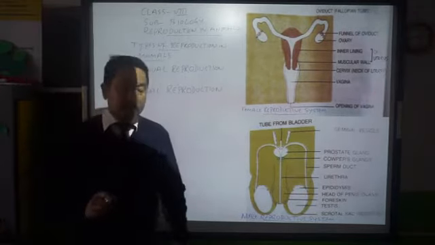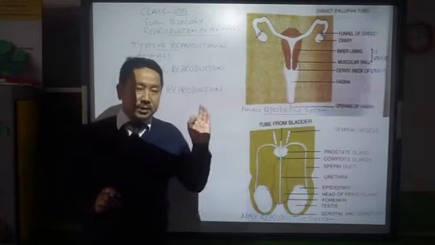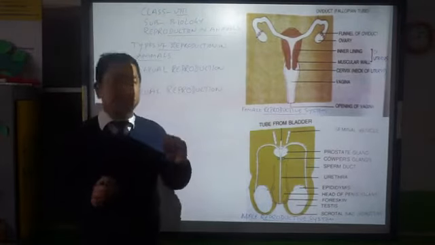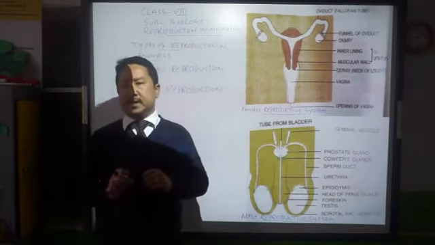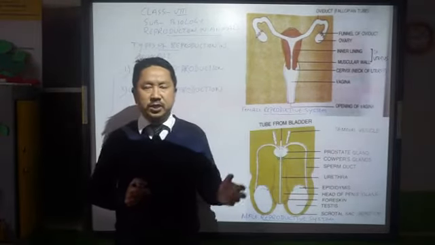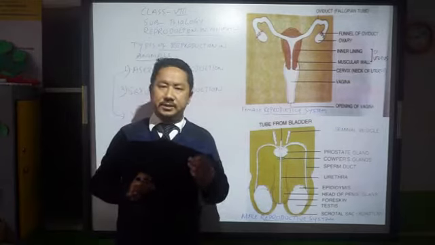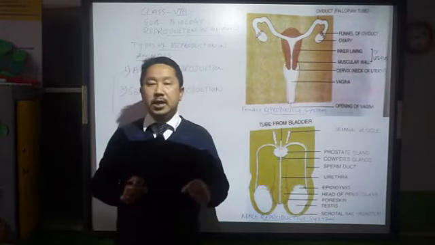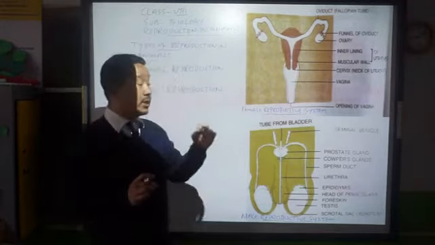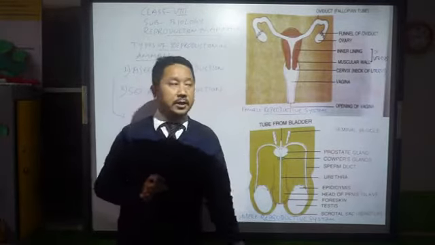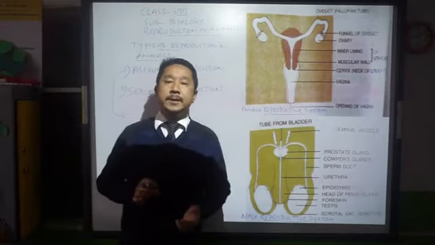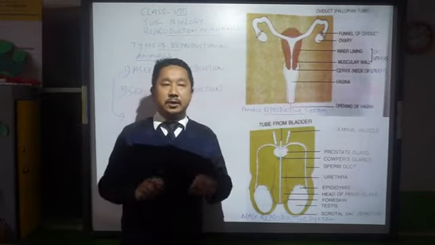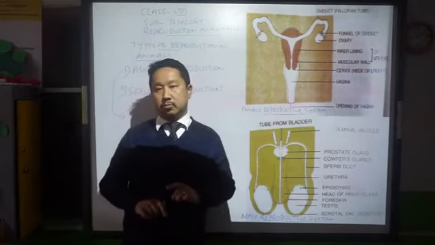Okay? Asexual reproduction. As you know, this asexual reproduction usually takes place in very simple types of animals, which are made up of 1 cell. Usually in the case of a unicellular organism, this asexual reproduction takes place where the male and female organisms are not involved.